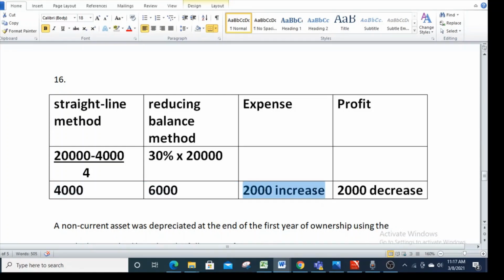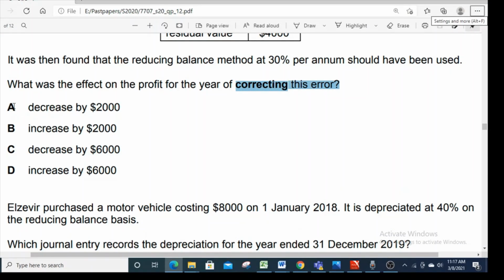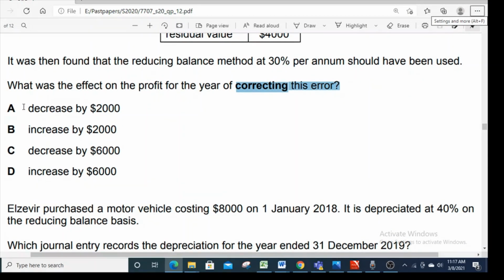As we are increasing our expenses by 2,000, of course, our profit will decrease. So a 2,000 decrease in profit. Correct option is option A, decrease by 2,000.